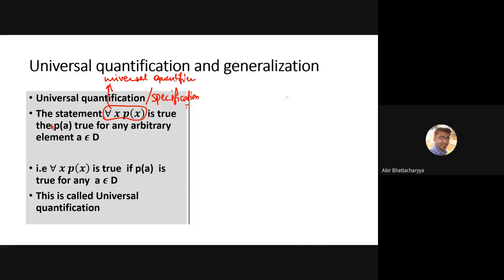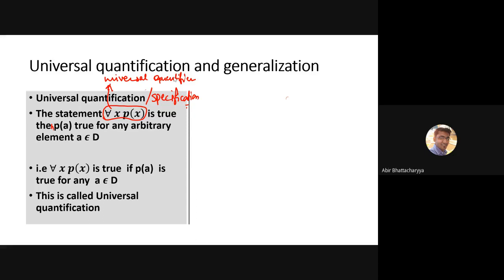As a reminder, what is a predicate? A predicate is like a group of statements where some variable x is present, and there is a domain, the domain of discourse, from where I can borrow that particular variable. Universal quantifier means it's a specific statement, that means it has a value, either true or false. So the universal quantifier is true only when all the predicate values from the domain are true.